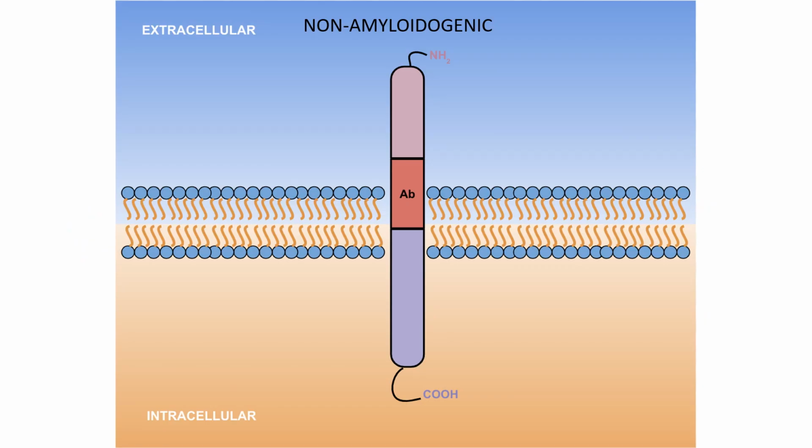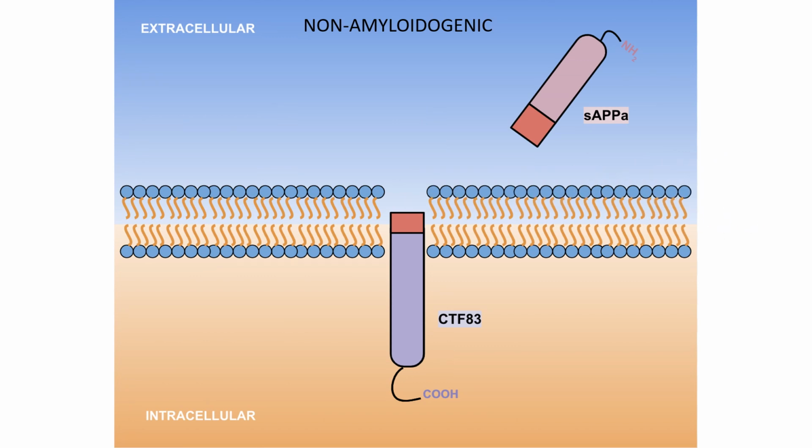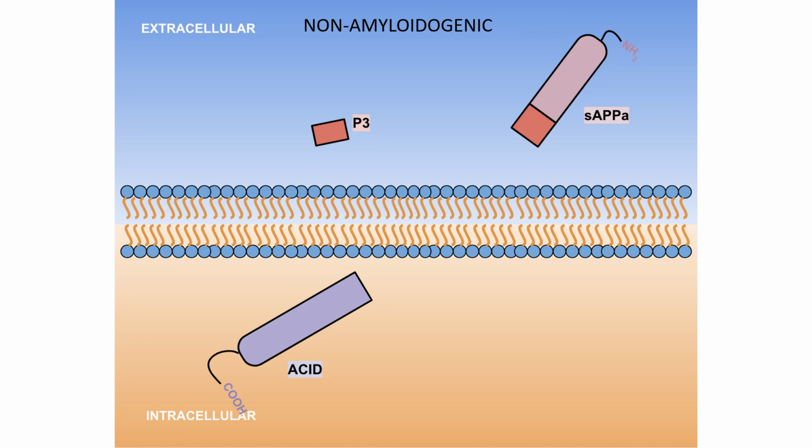In the non-amyloidogenic pathway, alpha secretase first cleaves at a transmembrane site located within the AB domain. It releases soluble amyloid precursor protein alpha, sAPPα, into the extracellular space. Next, gamma secretase cleaves the remaining carboxy terminal fragment, releasing P3 and AICD50.